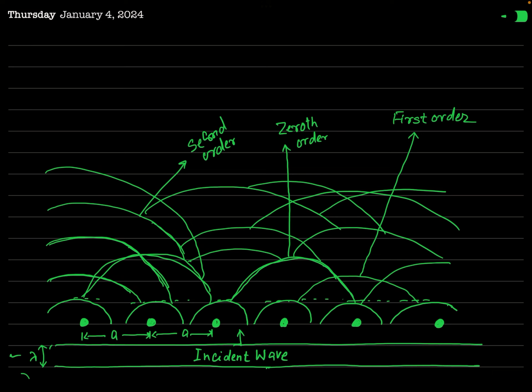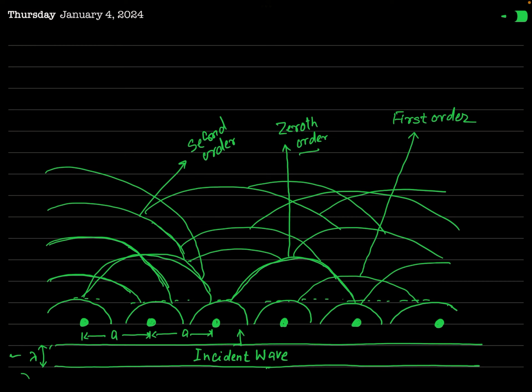As you can see in this figure, the reinforcement of secondary wavelets takes place not only in the direction perpendicular to the row of atoms, but also in other directions. Where I have mentioned zeroth order, in this direction the secondary wavelets reinforce one another in a direction perpendicular to this wavefront.